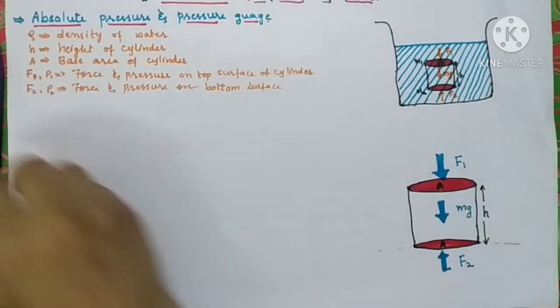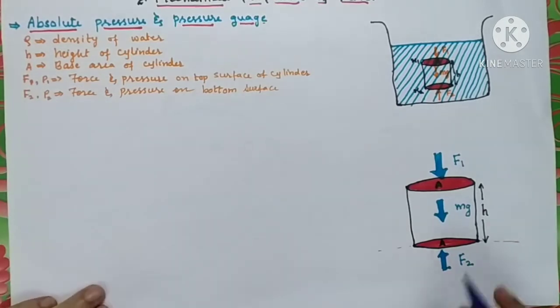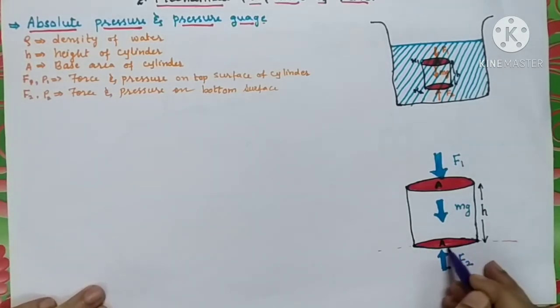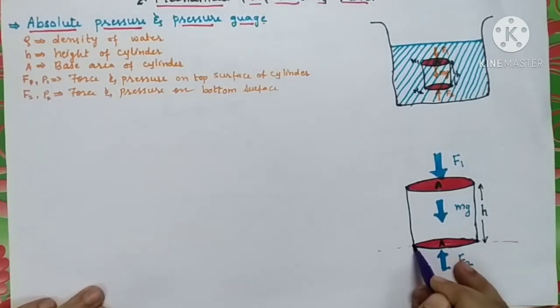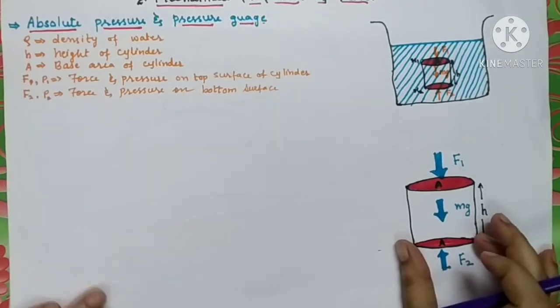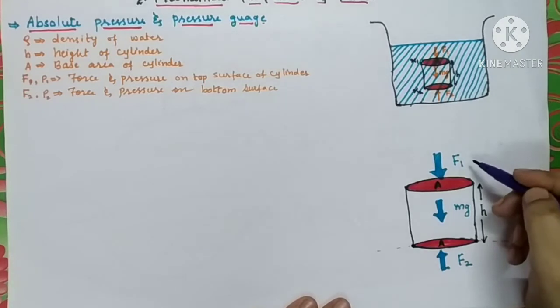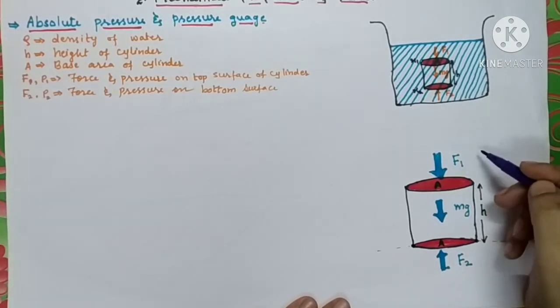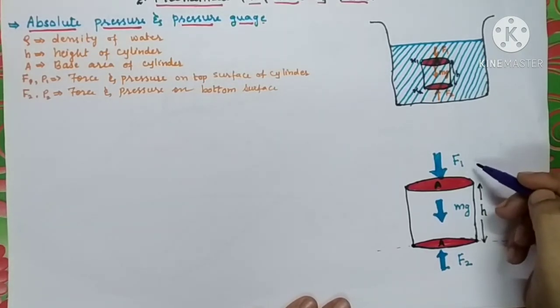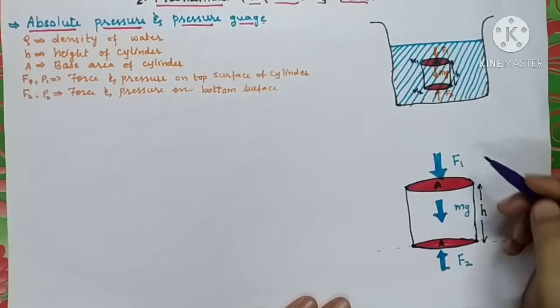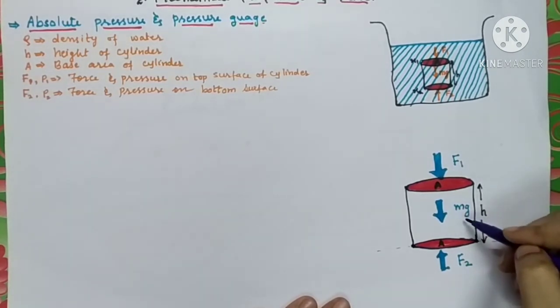How many forces are acting here? We will have to consider the bottom surface only. When you calculate the total forces acting on the bottom surface of the cylinder, there are 3 forces. One is F1, exerted by the layer of liquid above the cylinder. Second is mg, the weight of the liquid inside the cylinder.